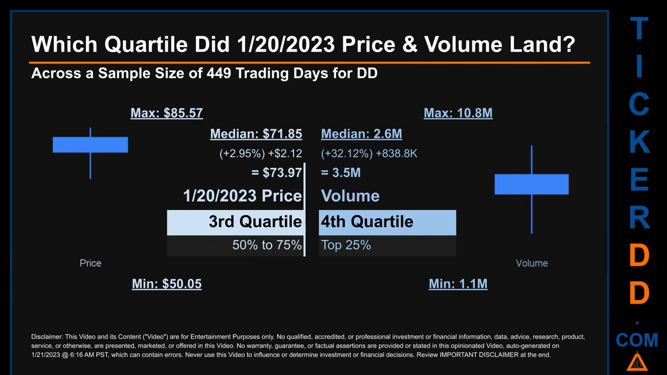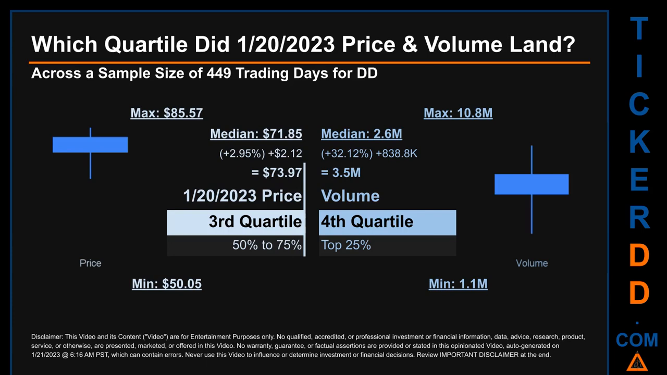Which quartile did January 20th, 2023 price and volume land? Across a sample size of 449 trading days, the maximum end of day price for DD was $85.57, while the minimum was $50.05. Within that price range, January 20th, 2023 price of $73.97 landed within the third quartile, placing it within the 50% to 75% range of all sampled end of day prices. The day's volume landed within the fourth quartile, marking it within the top 25% of all sampled daily volume, which saw a max daily volume of 10.8 million and a minimum of 1.1 million.